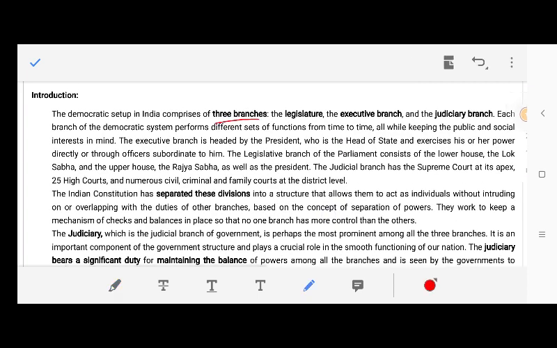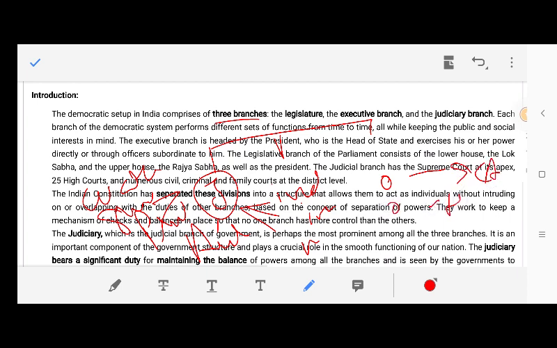There are three branches of the government, that means three organs of the government. Judiciary, that is independent, impartial and integral. It is the watchdog of the constitution, the guardian of the constitution, protector of the fundamental rights of the people, and it is autonomous, that means it is independent. And there are three levels. First the Supreme Court, at the apex level, then High Court, there are 25 High Courts till now, and subordinate courts. So this is the structure of the judiciary.